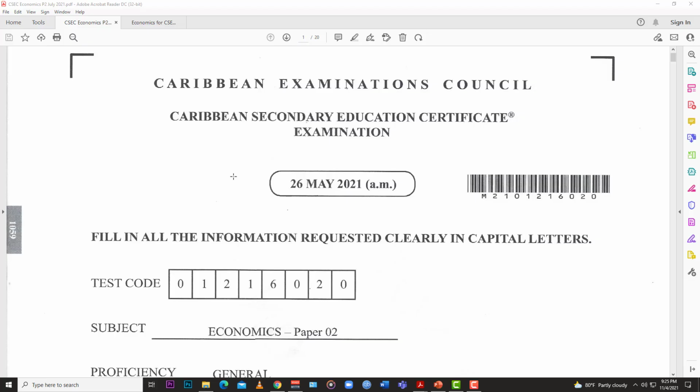We're looking at the May-June 2021, so the previous exam cycle, 2021. We're looking at that Paper 2 for economics, and so we're going to start looking at number 1.